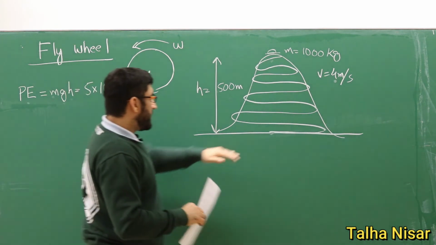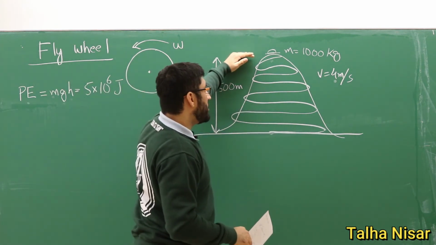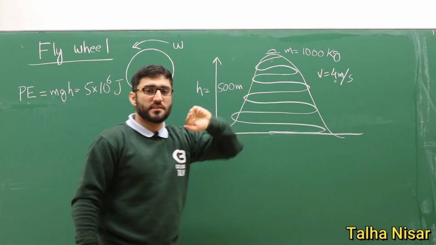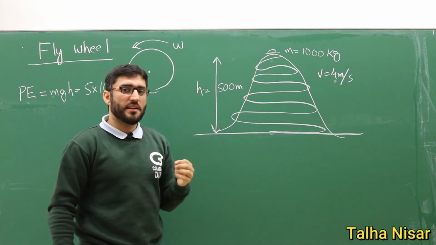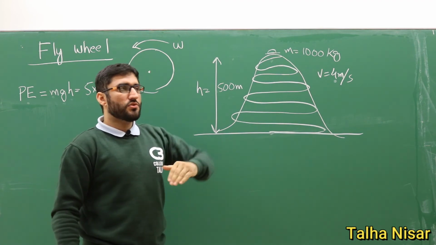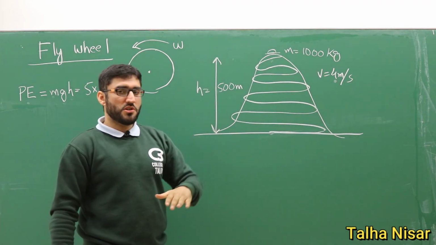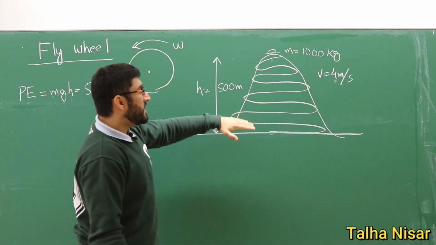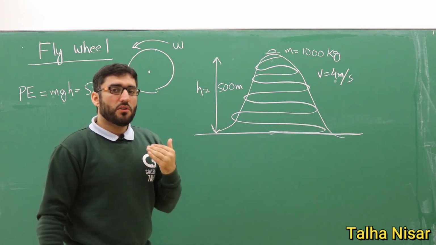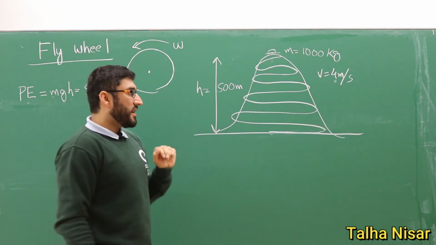So we have the potential energy here, and as we discussed in our previous lectures, the mechanical energy is always conserved. So the potential energy can be converted to kinetic energy, but in this case we are losing energy because the driver is constantly applying brakes.